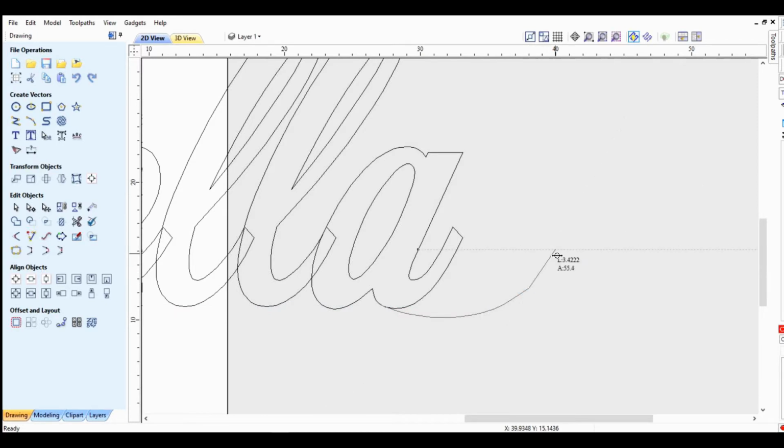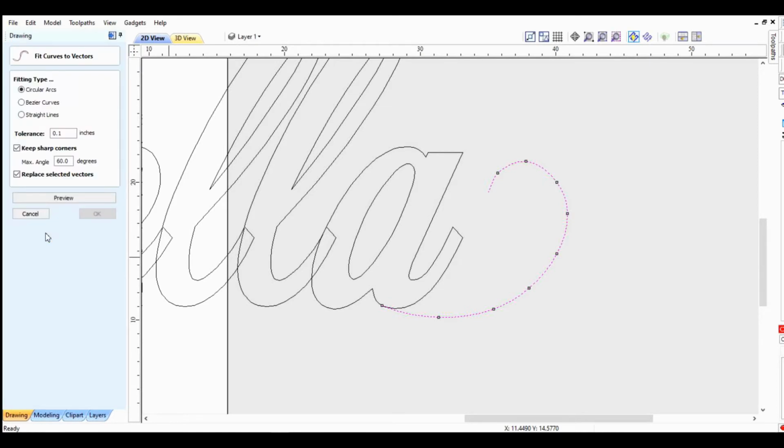Kind of playing it by ear here. I think it looks pretty close. Yeah, kind of like that. And now I'll smooth the curve. It looks a little better.